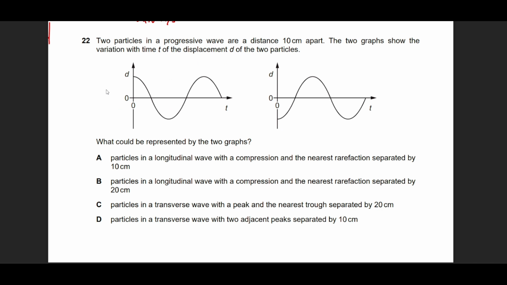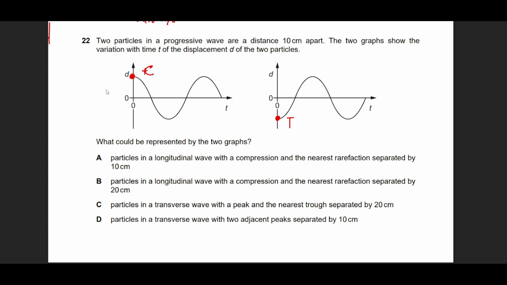For question number 22, I'm going to show you an animation to make it easy to understand. He says that one particle exists at this stage and the other at this stage, although they are both following the same time period. One particle is at its positive peak, let's say at crest, and the other one is at trough.